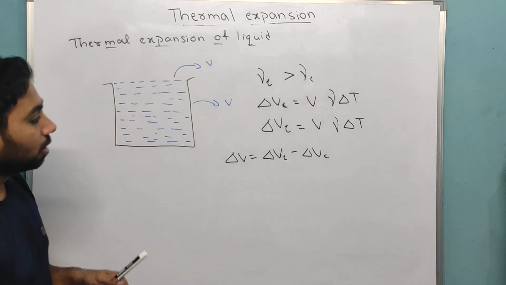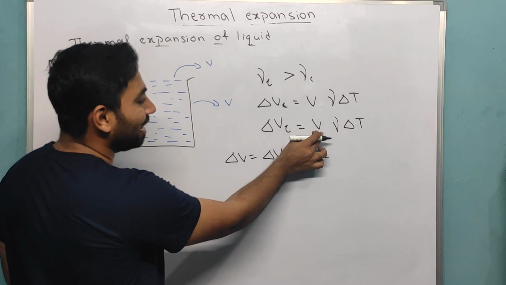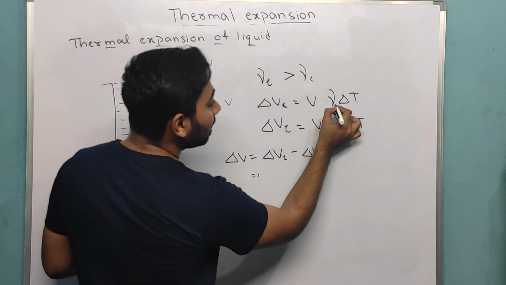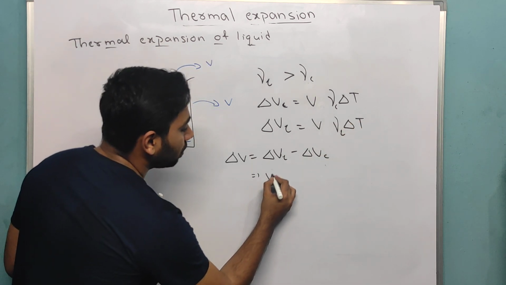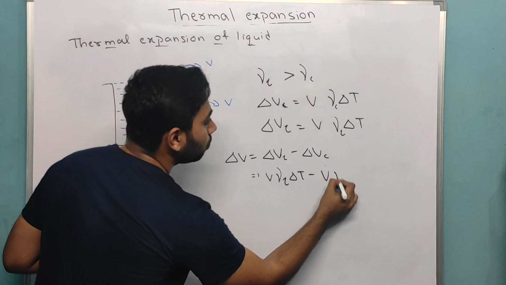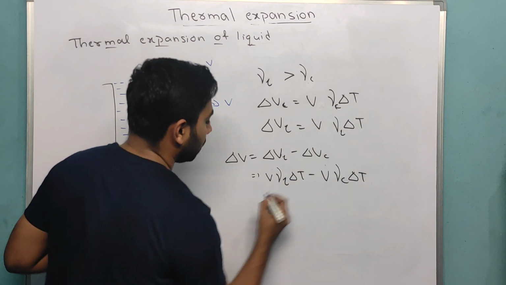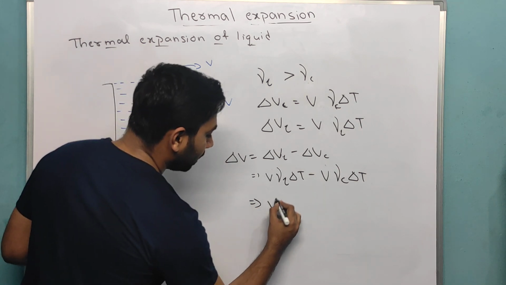Container volume is the same, which is V. Both will be the same only, right? Initial volume is the same only. It is the changing value. Now, if I write this, here it is container, here it is liquid. This is important. Okay, now first liquid minus the value for container, into dou T. V is common, dou T is common. Can I write it like this?